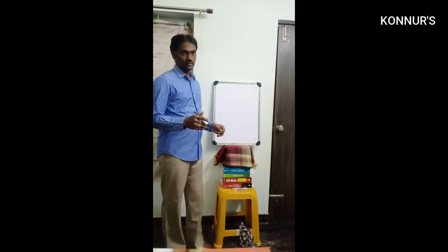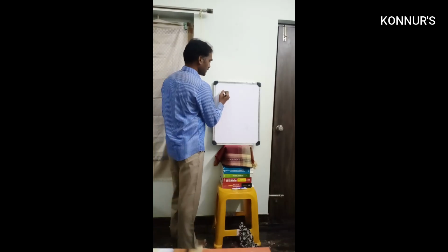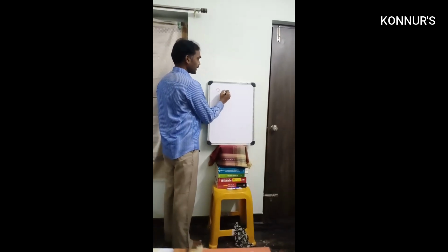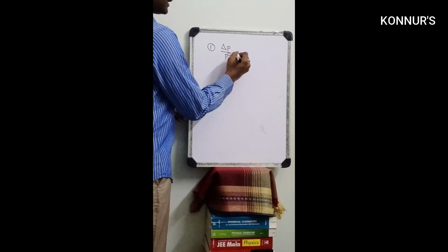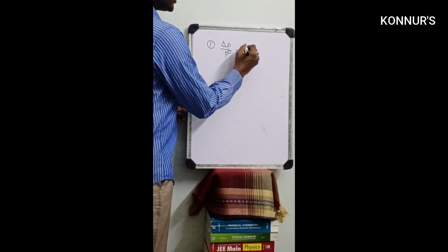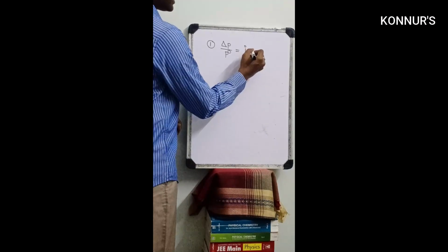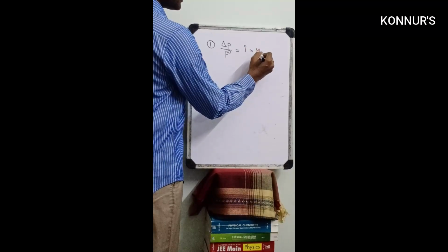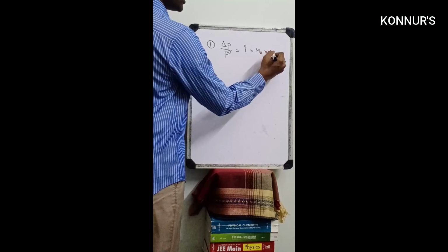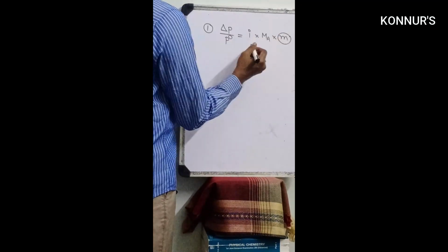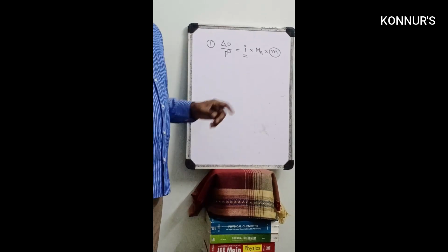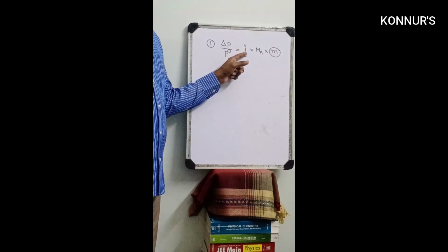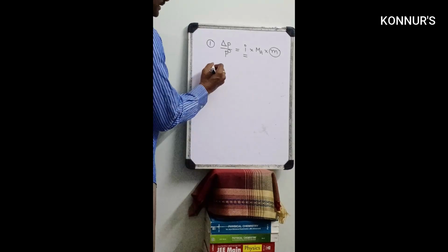Actually we have four colligative properties. One is delta P by P naught equals i into molecular weight of A into molality. Whatever the problem given, you must concentrate on the Van 't Hoff factor i.